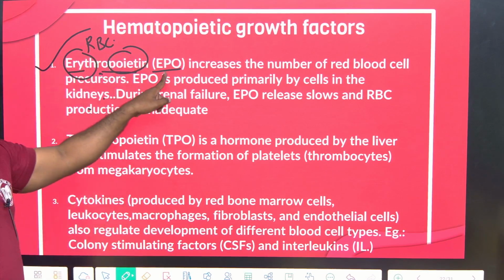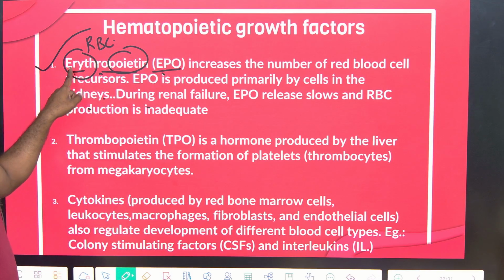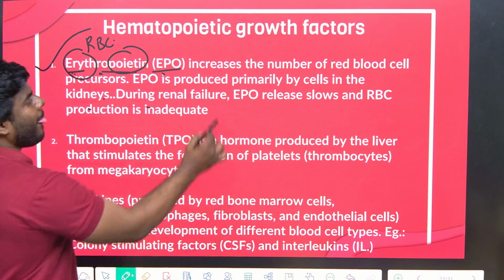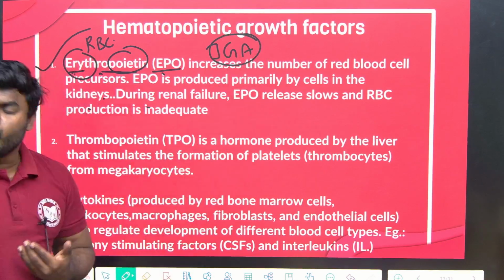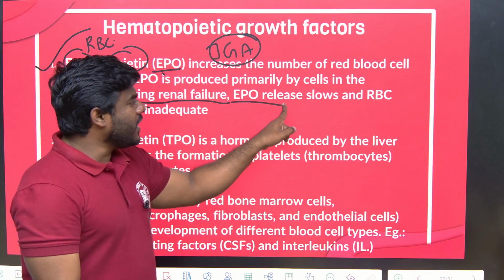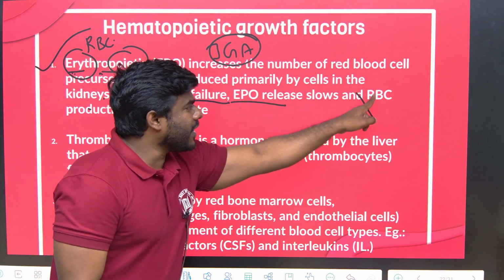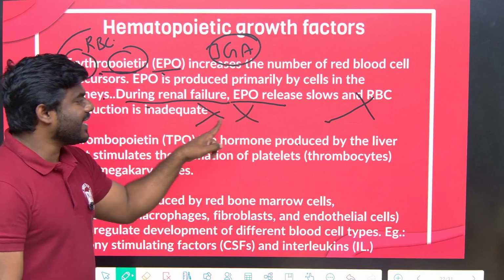So the growth factor involved in the production of RBC is called erythropoietin. It is released from juxtaglomerular cells of the kidney. Imagine a condition of renal or kidney failure. There is no release of EPO, no production of RBC, no supply of oxygen. So cell death occurs.